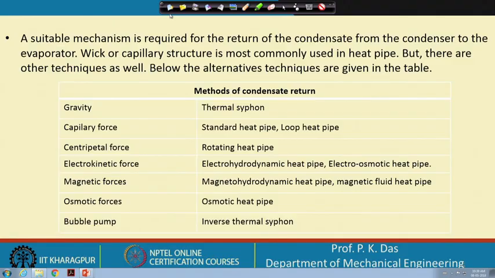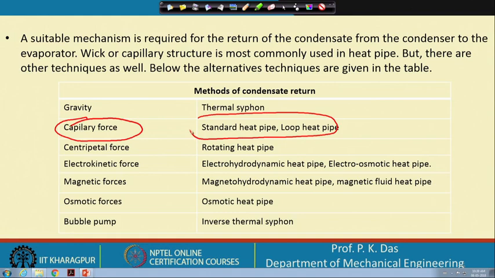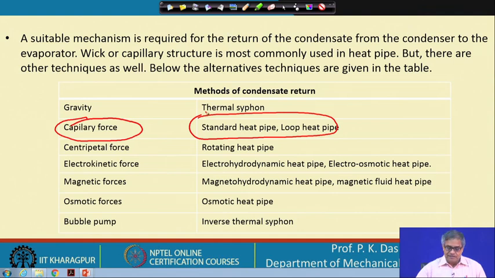One can say that a thermosiphon is also a kind of heat pipe, the only restriction being that it has to have a particular orientation. Then capillary force, which is most common, is a good return mechanism.